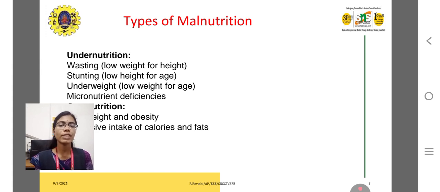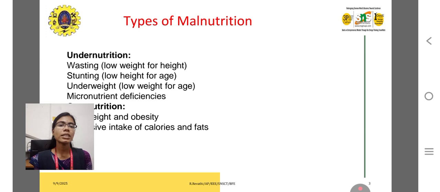So the types of malnutrition are low weight for height, where we are not achieving the BMI value, body mass index value; underweight, low weight for age; stunting, low height for age; and micronutrient deficiency. And overnutrition is overweight and obesity. Obesity is being overweight, and a lot of intake of calories and fats may lead to overnutrition. So these two conditions are the major types of malnutrition.